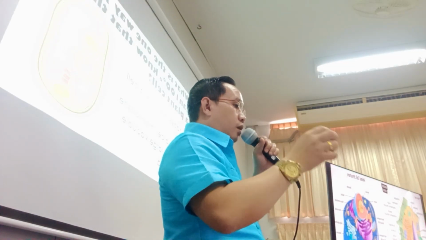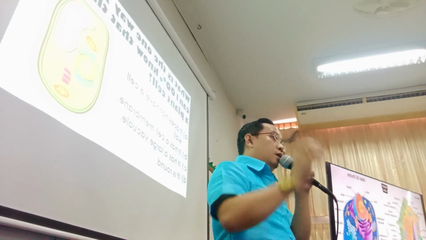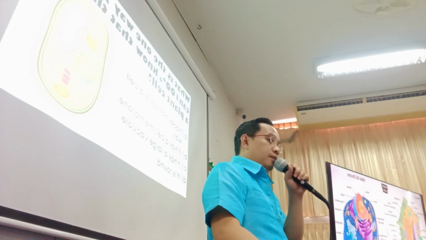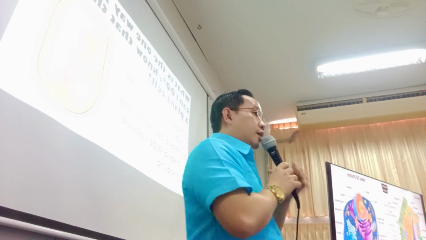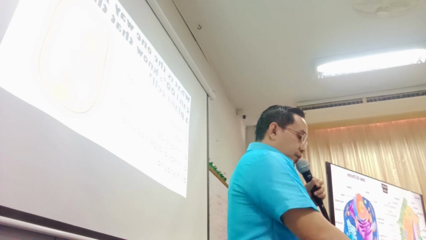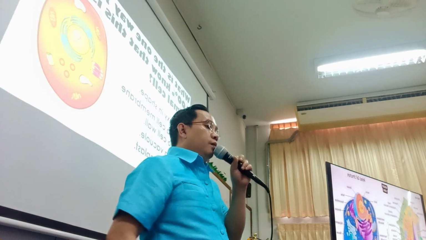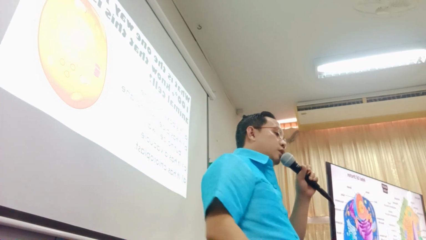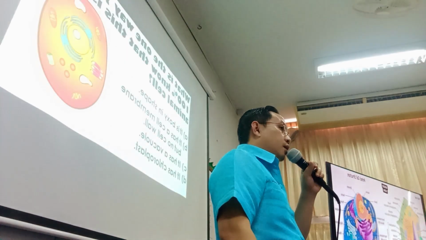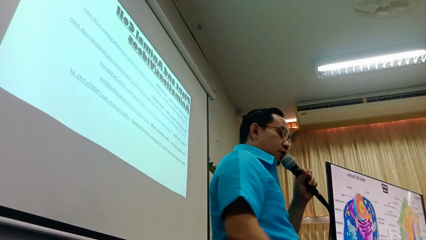What is one way that you're sure 100% that this is a plant cell? Letter C. Okay, keep that answer. What is the one way that you are sure that this is an animal cell? Okay, keep that answer first.